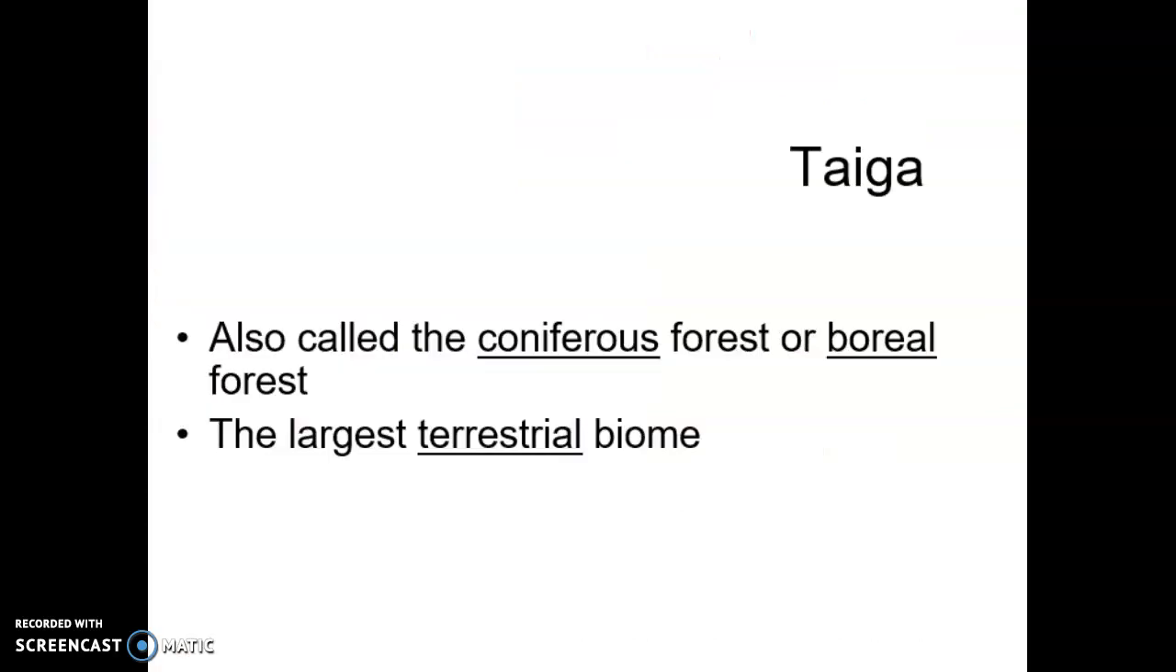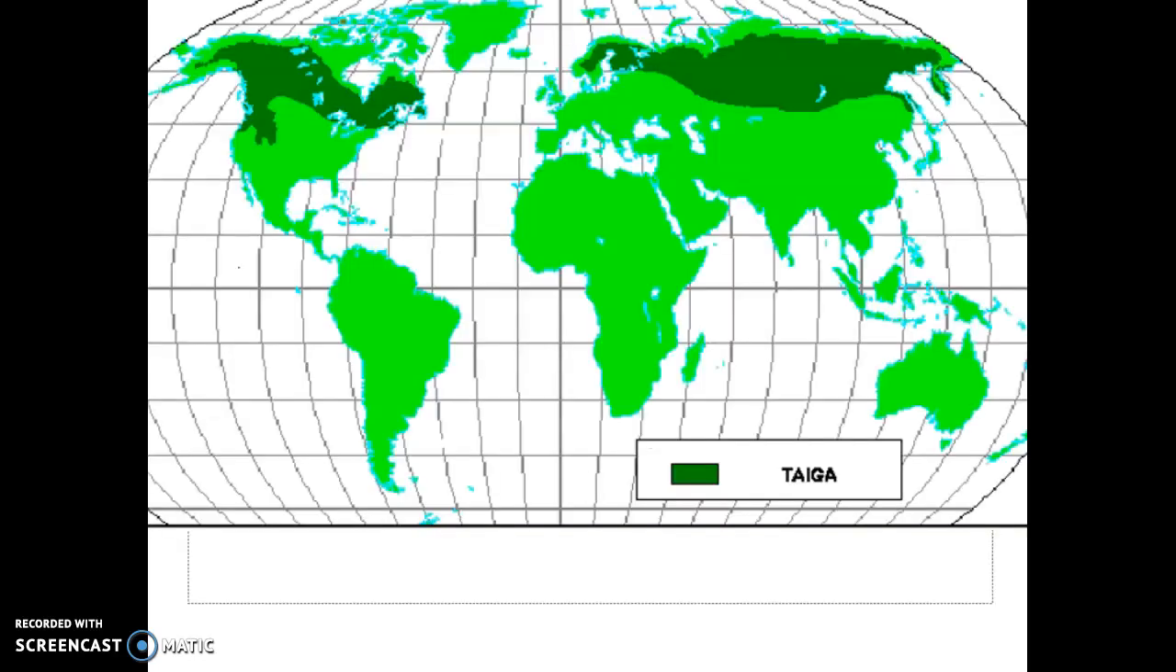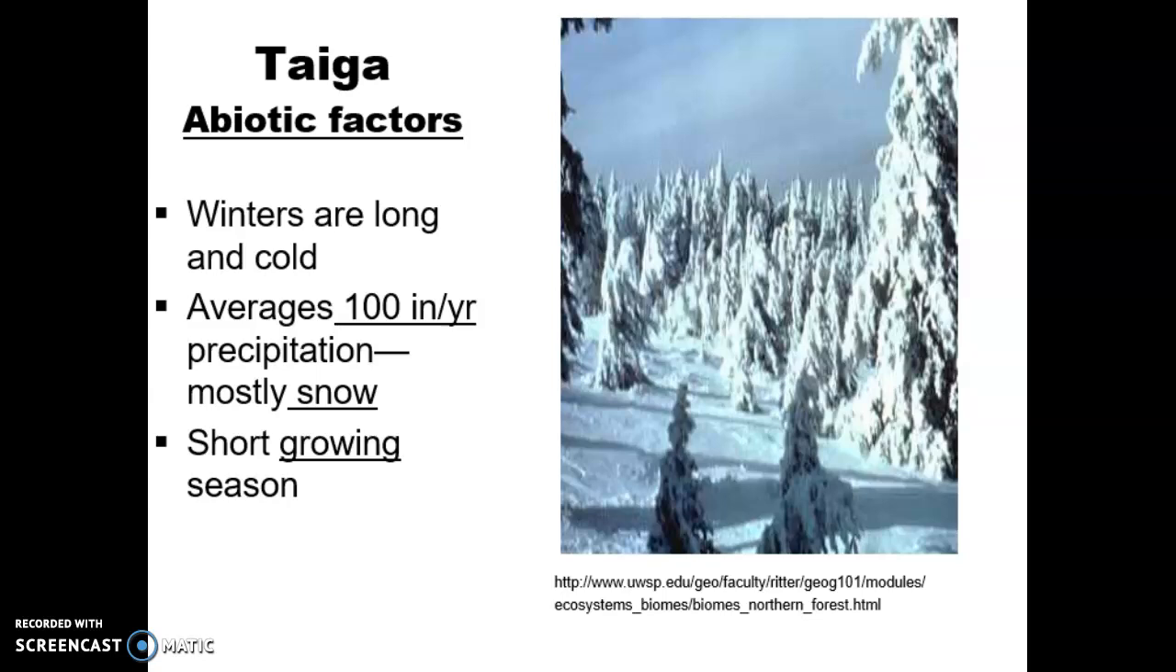The taiga, also called the coniferous forest or the boreal forest. It's the largest terrestrial biome. Terrestrial meaning land. Winters are long and cold. It averages 100 inches per year in precipitation, which is mostly snow. It has a short growing season.